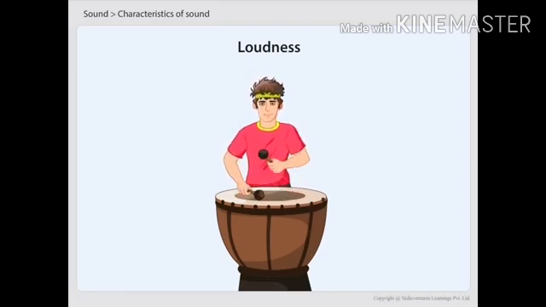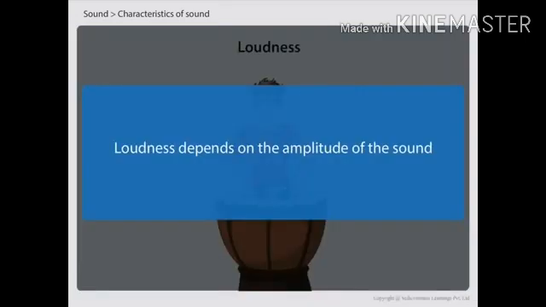When you struck the drum gently, you applied less energy, so the amplitude was small and a soft sound was produced. But when you struck hard, the amplitude was more and a loud sound was produced. Thus, we can conclude that loudness depends on the amplitude of the sound.